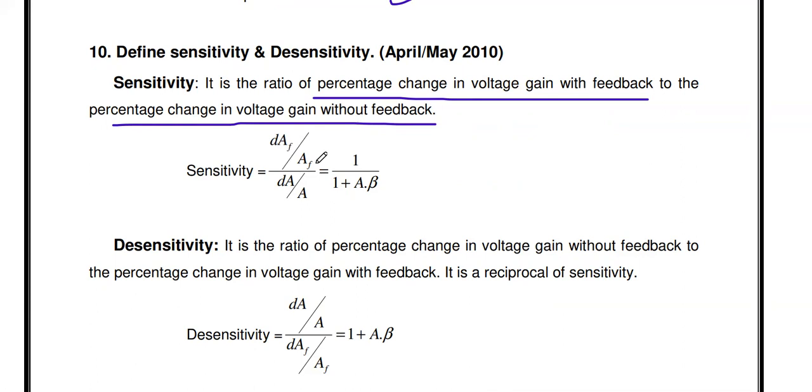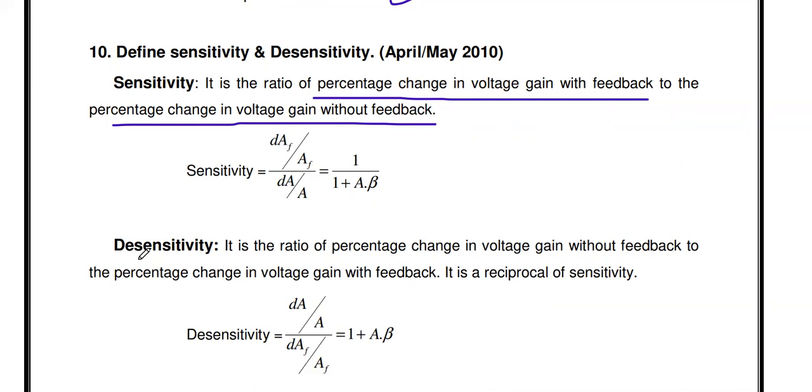So sensitivity equals DAF by AF. What is DAF by AF? Percentage change in gain with feedback. DA by A is the percentage change in gain without feedback. That ratio we call the sensitivity. So the sensitivity is equal to 1 by 1 plus A beta.